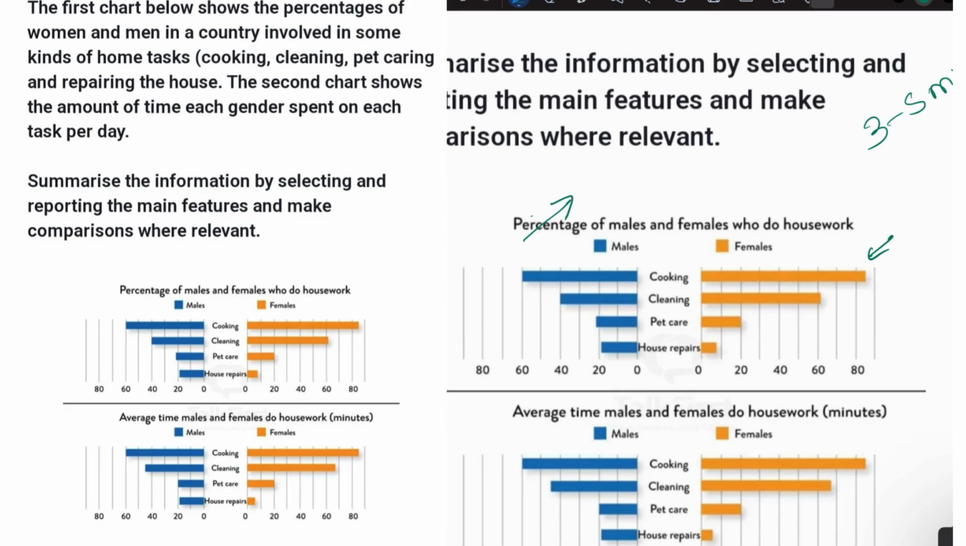And initially you can clearly see in this first figure, cooking is most common among the males and females who do housework. Now see, cooking is highest, and house repairs are lowest. This one is highest, this one lowest among both genders. You need to see like that.